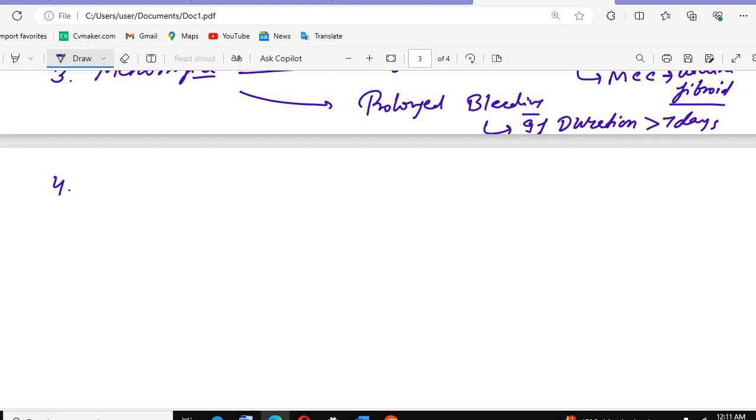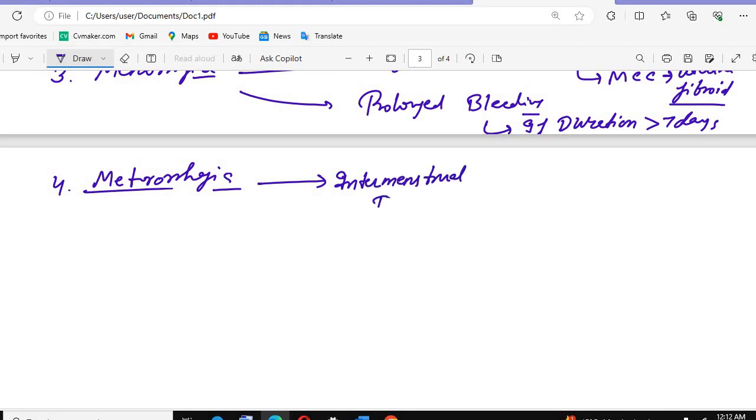The fourth point we are having is metro. Okay, metro, where to go, I don't know. Metrorrhagia. So metrorrhagia will be there. That is again the old name. So we can have the metrorrhagia. There is intermenstrual bleeding, bleeding between the two menses. This is between the two menses. If between the two menses, there is again bleeding.